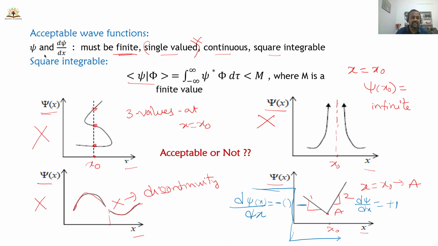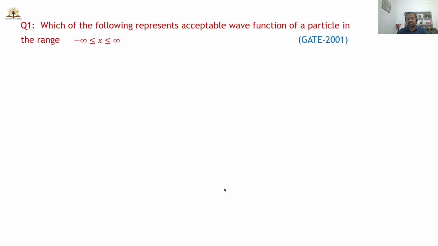So what is the condition here? Psi must be finite, psi must be single valued, psi may be continuous, but the derivative dou psi by dou x is discontinuous. So I can say that the given wave function, this one, is also not a valid wave function. Let us have a look at a GATE 2001 question.